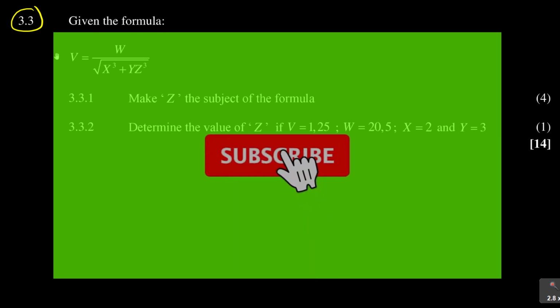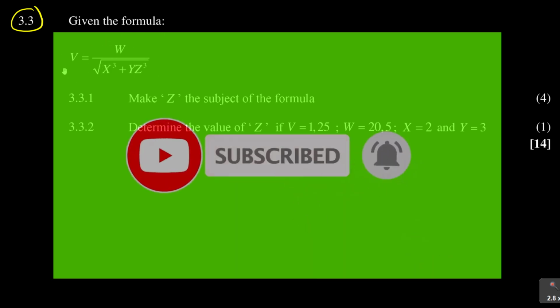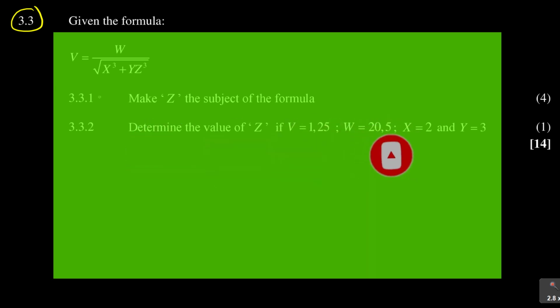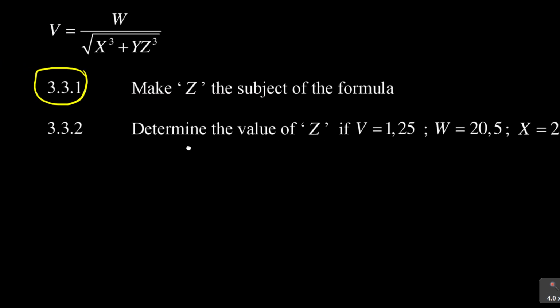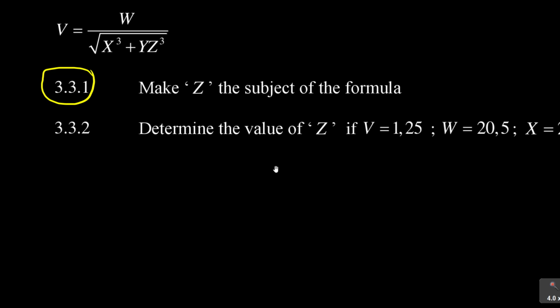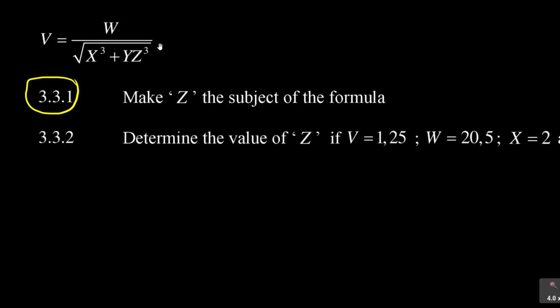Look at this. Given the formula V is equal to, then they give you that formula. 3.3.1 says make Z, or Z in American, Z in British, the subject of the formula, 4 marks. I consider this the most important lesson of algebra, subject of formulae. I always think if you master this chapter, your equations will already be sorted out, because to me that's the foundation. When I'm giving students lots of these, automatically I discover their algebra also picks up.